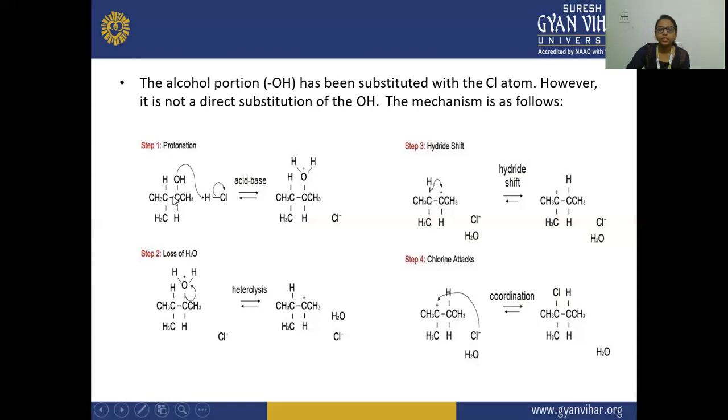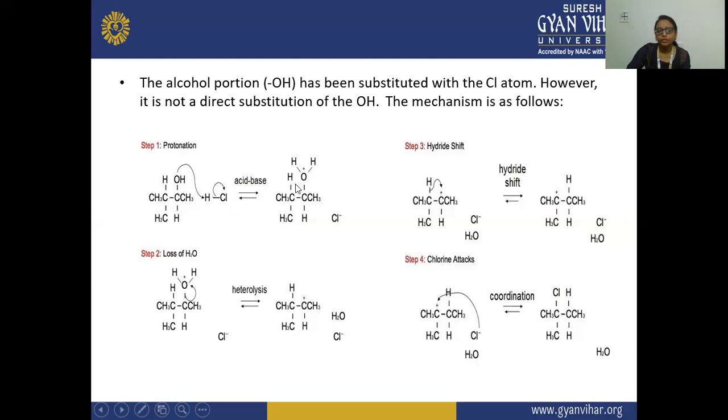The H from the HCl dissociates, or you can say ionization is happening. This H will get the positive charge and this chlorine is getting the negative charge. The proton will attack this oxygen atom, which is having the lone pair. That is why this O is then having the positive charge.